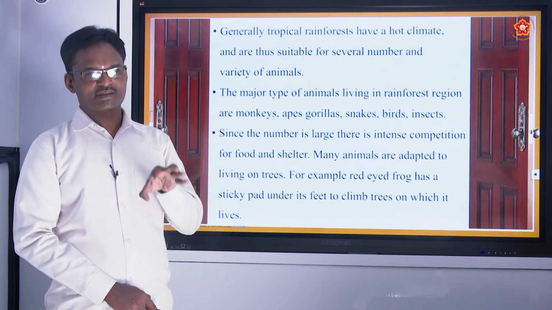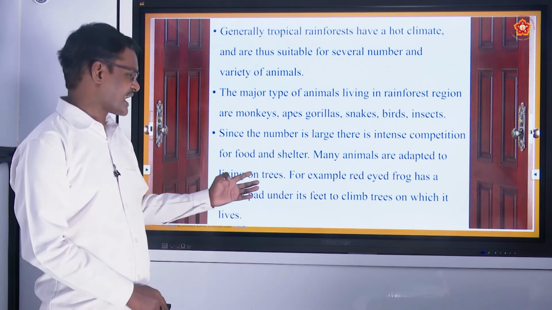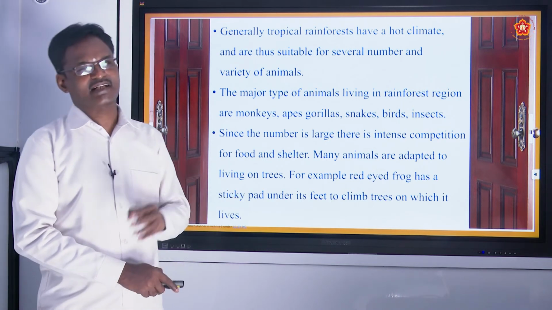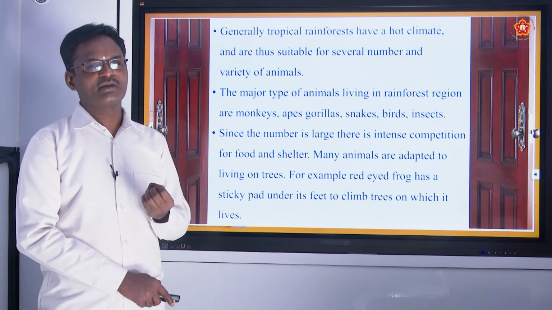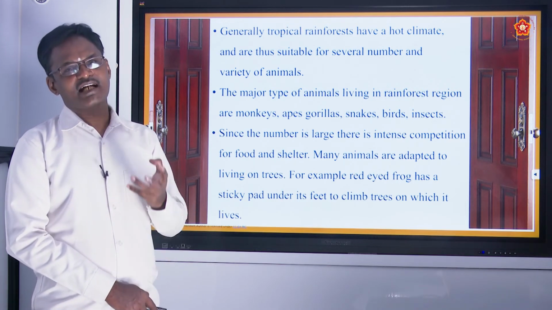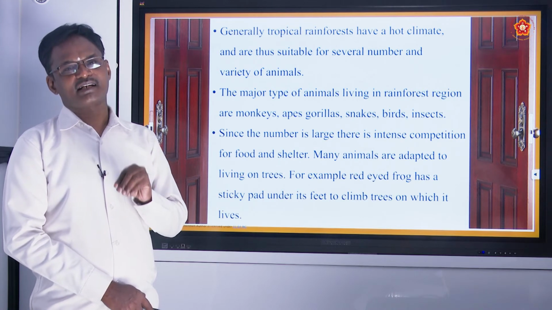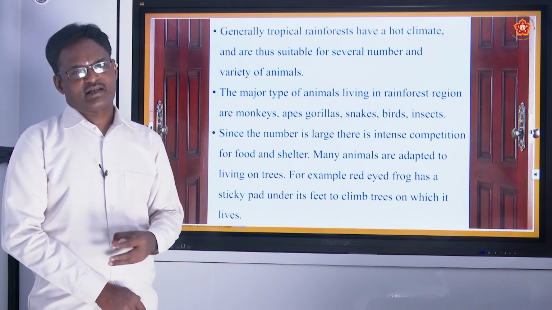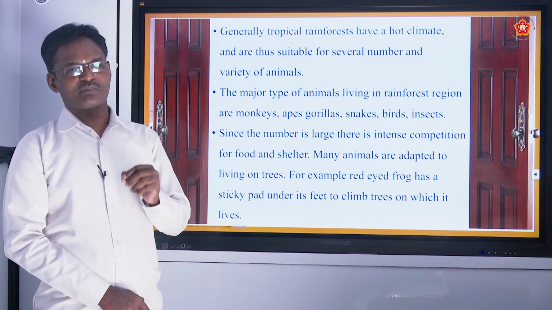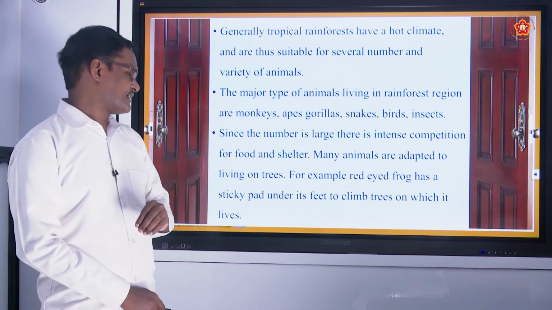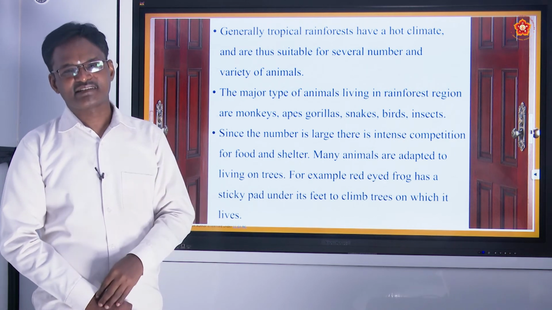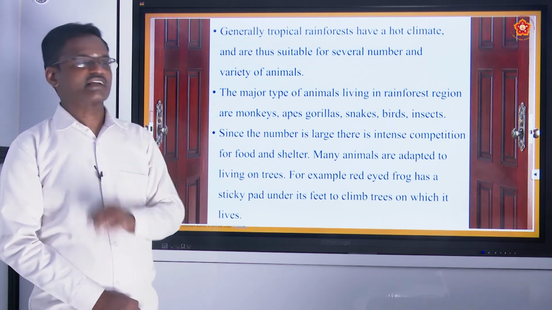The specialty of the red-eyed frog is that it will be having sticky pads. You can take it as a gum-like structure. Normally you can call it a rat trap. You might have seen a rat trap. It will be having some gum, so whenever any rat comes, it will be trapped on that particular gum. So we call it a sticky pad. But for an animal like the red-eyed frog, it is having sticky pads by its own nature. Therefore, with the help of the sticky pads, it is able to live on trees by sticking onto the branches of the trees.